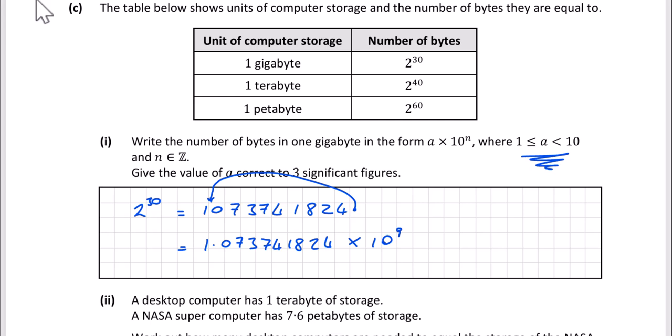So that's our answer. However, we need 3 significant figures. So significant figures are going to start on the very left here. So we're going to start here at the 1. There's a 0 in the middle here, so that's okay, that's significant. And then we have 7 as well, that's significant. So there's our 3 significant figures. So what we want to do is round to 3 significant figures. So it's going to be 1.0, then look at the 7. The number after the 7 is a 3, in other words, a 0, 1, 2, 3, or 4. So therefore you leave the 7 as it is, by 10 to the power of 9. And that's our answer there.